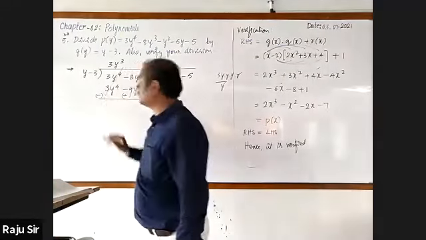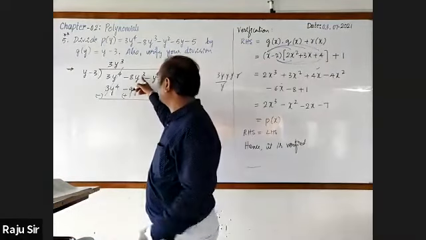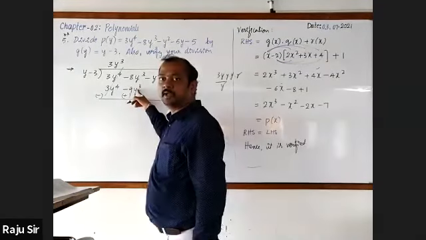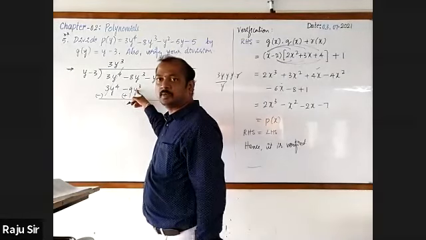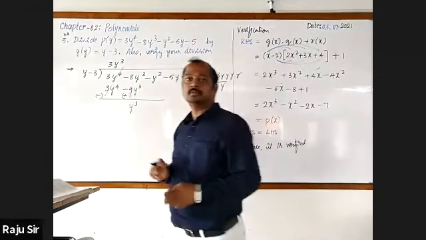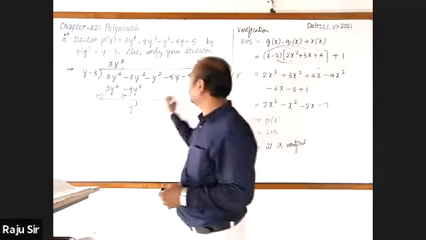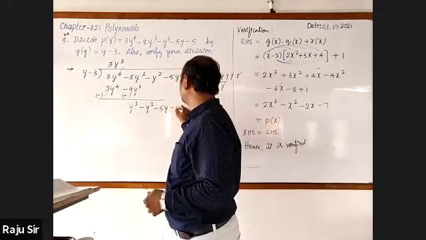The first term gets cancelled. Minus y cube plus 9y cube, how much will it be? y cube. Now carry down the remaining terms: minus y square minus 5y minus 5.